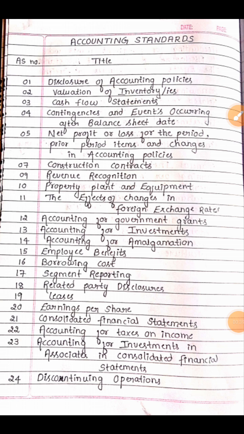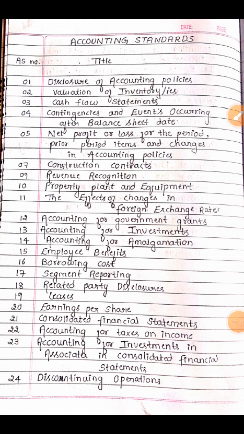Why we should learn accounting standard? To solve the following things: recognition, measurement, presentation and disclosure. What are the things that we have to recognize, on what basis should we measure, that is a measurement, how we have to present it, and how we have to disclose it in the financial statements. So these are the main points of the accounting standard.